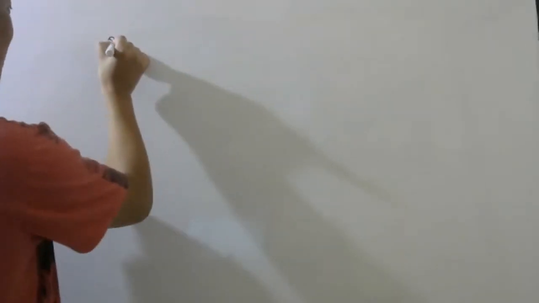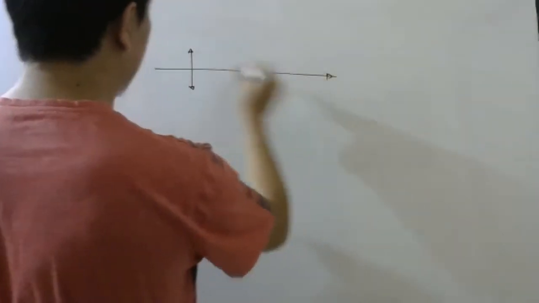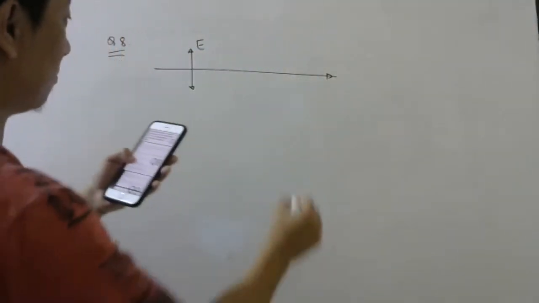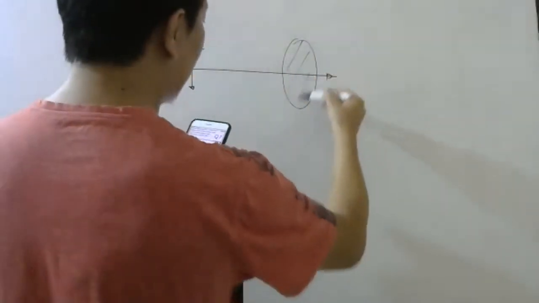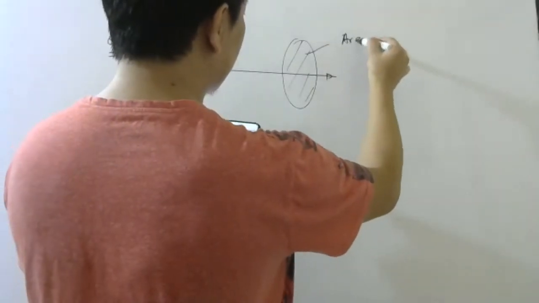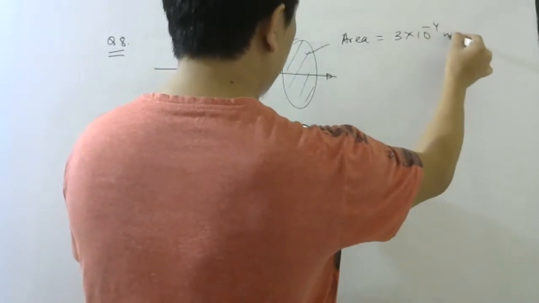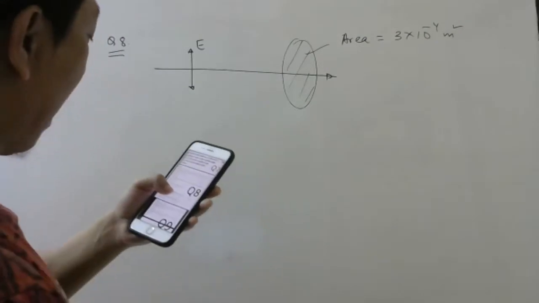Okay, last question. Question number 8. A beam of plane polarized light, plane polarized meaning only one oscillation of electric field, is incident normally on a polarizer of area 3 into 10 power minus 4 meter square, which rotates about the axis of the ray.